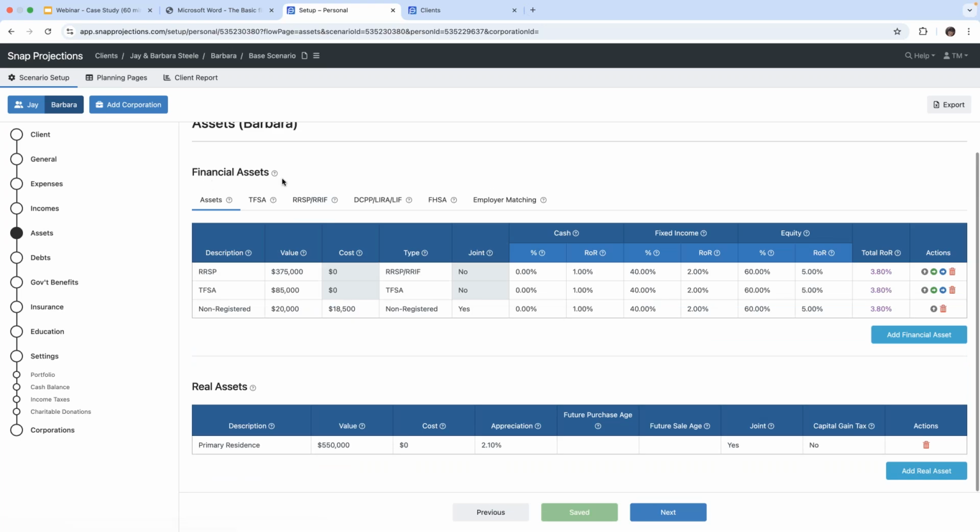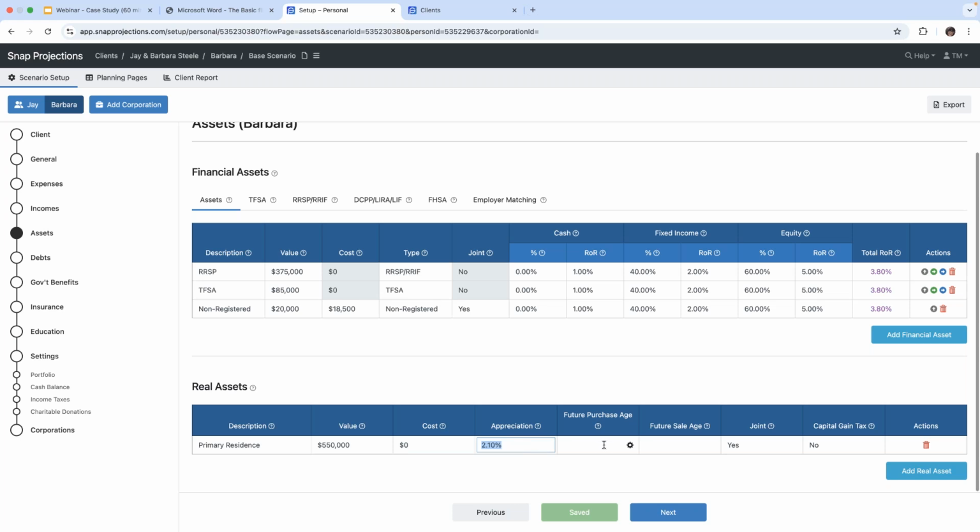Okay, so we've got financial assets under this page as well as real assets. And our clients, Jay and Barbara, own a primary residence, okay, and it is worth $550,000. The cost is not relevant here because it is the primary residence, so there's no deemed disposition upon liquidation. The appreciation is at 2.1%.